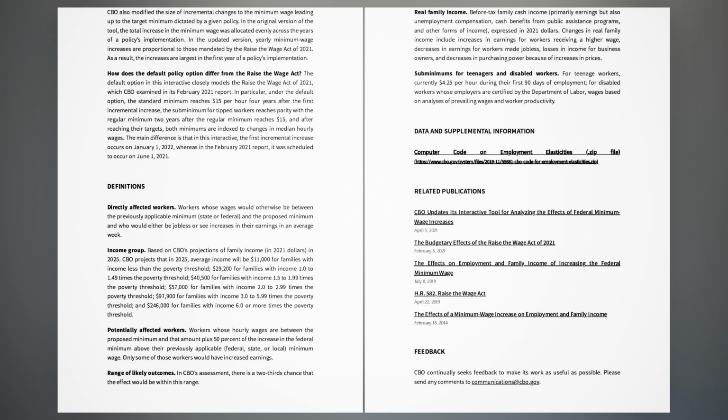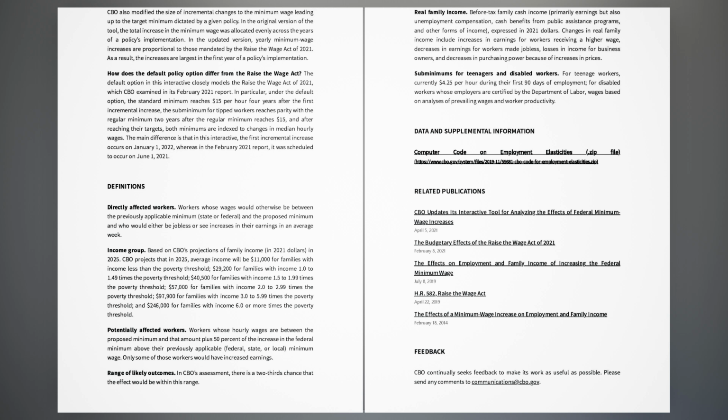Real family income: before-tax family cash income, primarily earnings but also unemployment compensation, cash benefits from public assistance programs, and other forms of income, expressed in 2021 dollars. Changes in real family income include increases in earnings for workers receiving a higher wage, decreases in earnings for workers made jobless, losses in income for business owners, and decreases in purchasing power because of increases in prices.